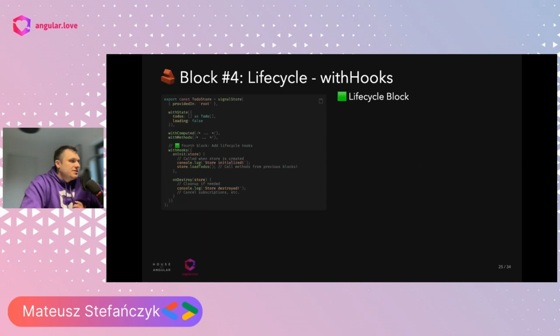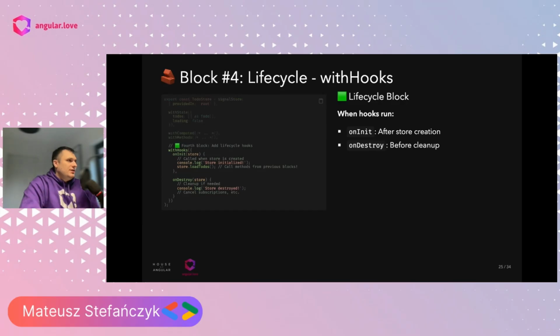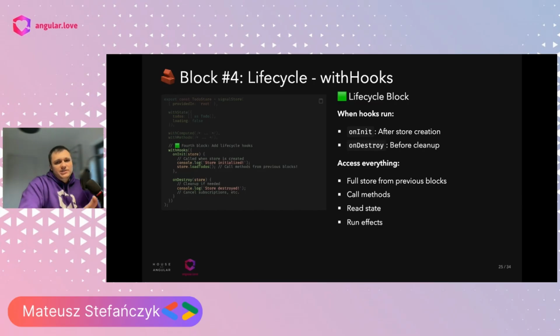And we also have the block withHooks for managing lifecycle hooks, so it's analogous to Angular components. Here we have two of them, onInit and onDestroy. onInit might be great for performing an initial load of data when we know our store doesn't make sense without this data being loaded.